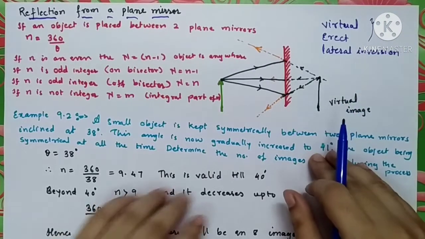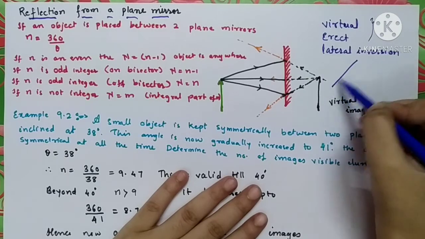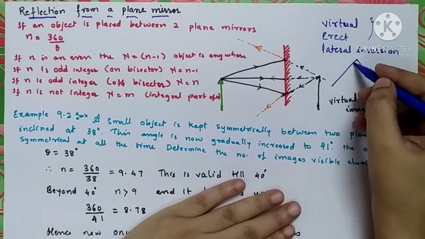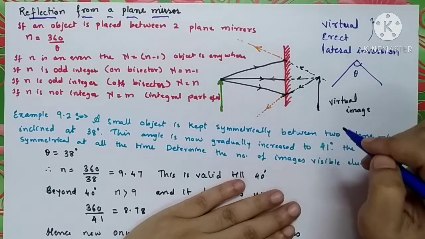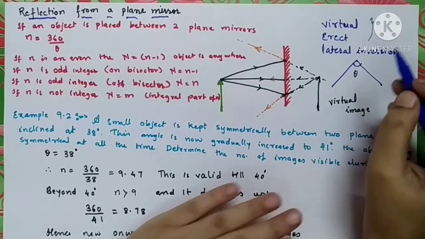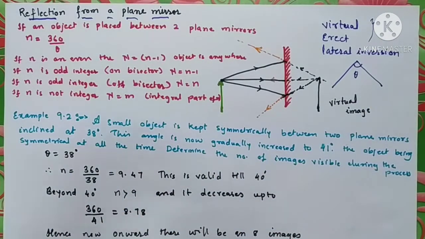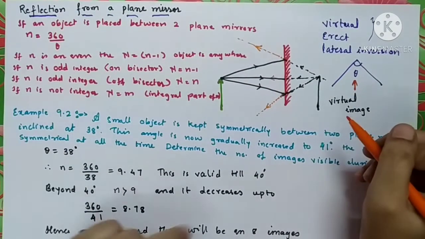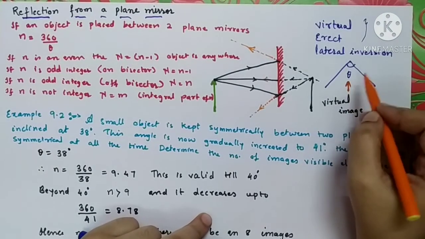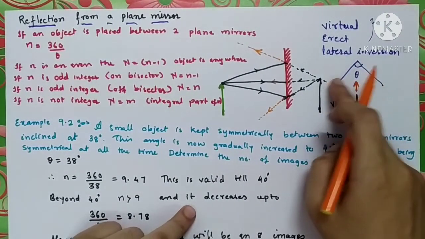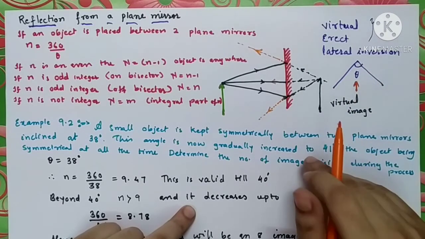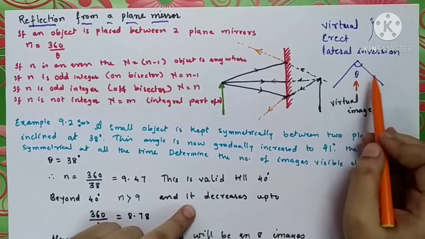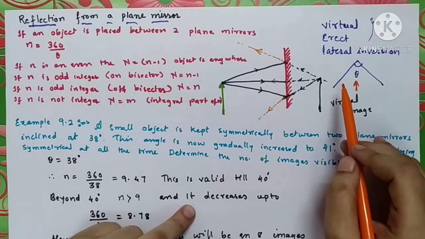Now what will happen if there are two plane mirrors? Suppose there are two plane mirrors kept inclined with each other at a certain angle, say theta. And if any object is placed in between these two plane mirrors, then what is going to happen? Suppose this is the object placed between the two mirrors. You will get the reflection of this object from both mirrors, and there will be multiple reflection from these two mirrors. So there will be a number of images formed by these two mirrors because of multiple reflection.